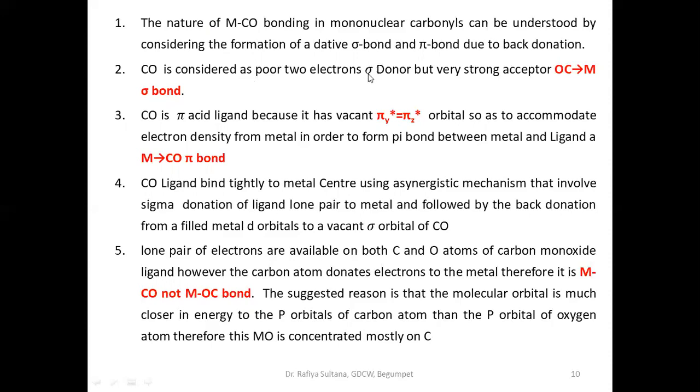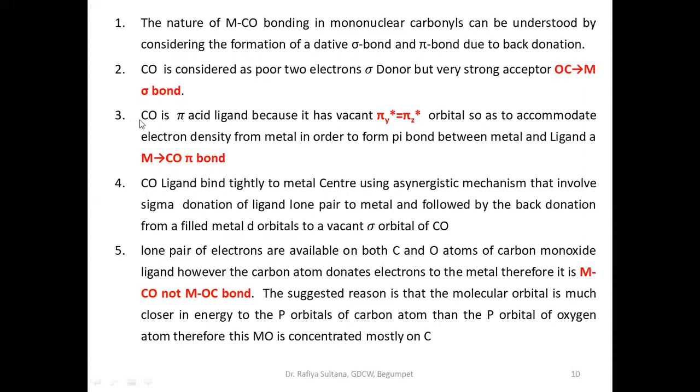Since sigma is the orbital which is donating electrons, it is a poor two-electron donor, because the electrons are donated from the sigma orbital. We know that the sigma orbital is a stronger orbital than the pi orbital. Therefore, it is a poor two-electron sigma donor, but a very strong acceptor. Where is it accepting? In pi. Okay, that is lower in energy. So it is donating from sigma, a sigma donor, but a very good acceptor.